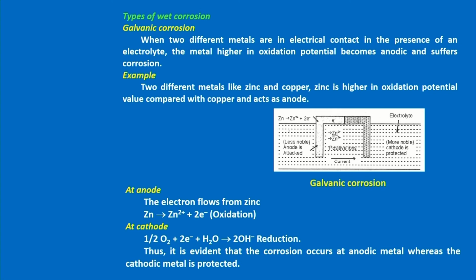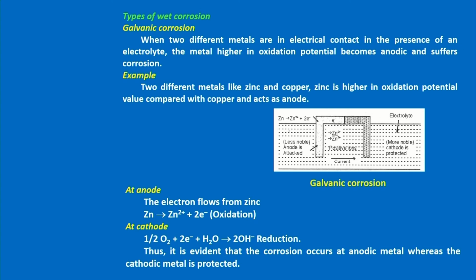So, the electrons move through the other metal and reach the environment. There they combine with neutral water and oxygen and form hydroxide ions. So, this is the mechanism. Then further, we know the further steps: hydroxide combines with Zn2+ and finally forms zinc hydroxide. That is the final product, the corroded product. I am mentioning only these two equations, what happened at the anode and what happened at the cathode. Okay. So, in galvanic corrosion, how does it take place?